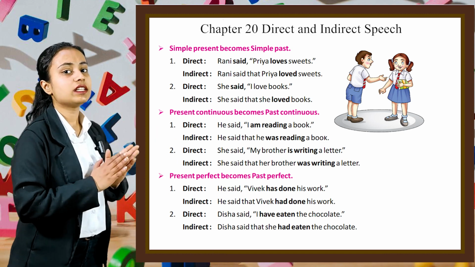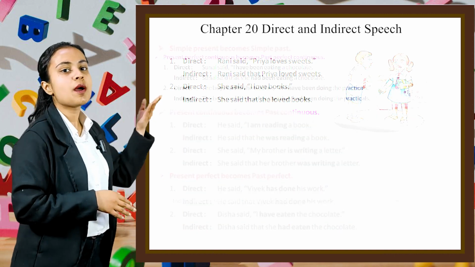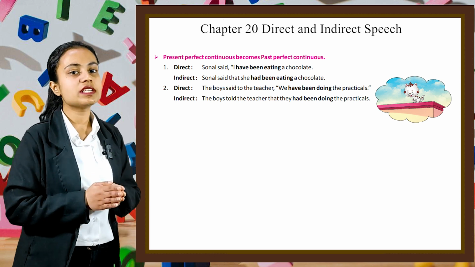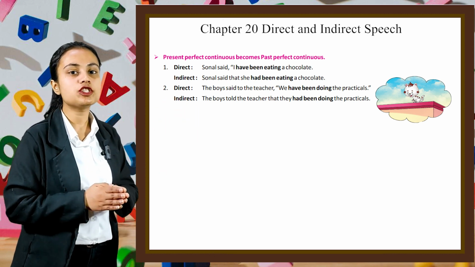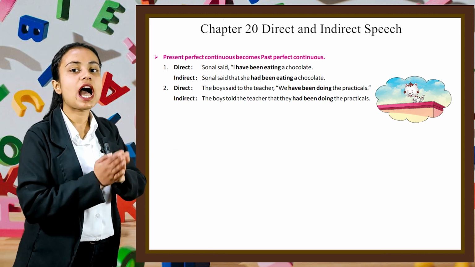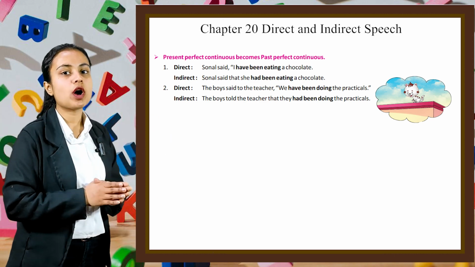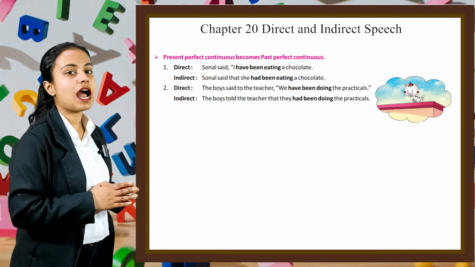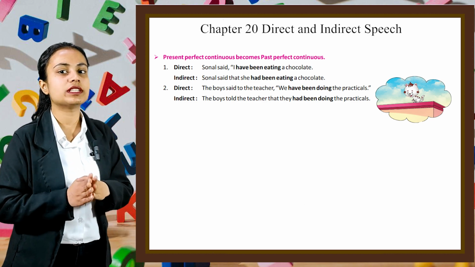And in indirect, Disha said that she had eaten the chocolates. Now next is present perfect continuous becomes past perfect continuous. First example is direct. Sonal said, "I have been eating a chocolate." And in indirect, Sonal said that she had been eating a chocolate. Now second example, direct. The boys said to the teacher, "We have been doing the practicals." And in indirect, the boys told the teacher that they had been doing the practicals.